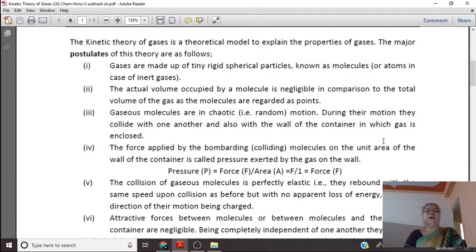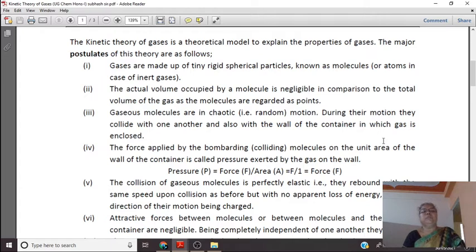This is the introductory part. Imagine gas molecules are tiny, rigid, incompressible bodies and always in random motion. They occupy the whole space which is available for their motion.